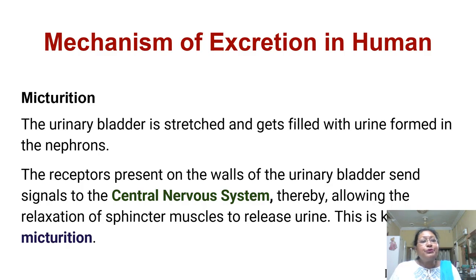Now, micturition. I would like to explain micturition to you. It is a very common term. The urinary bladder is stretched and gets filled with urine formed in the nephrons. The receptors present on the walls of the urinary bladder send signals to the central nervous system, thereby allowing the relaxation of sphincter muscles to release urine. This is known as micturition.